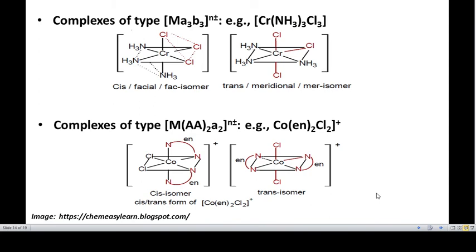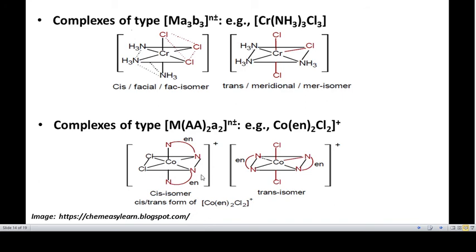Now let us see complexes of the type MA3B3 here. In the first case, you can see the chloride ligands are adjacent to one another, so it is a cis type of complex. In the second case, the chloride ligands are opposite to one another, so it is called trans complex compound.